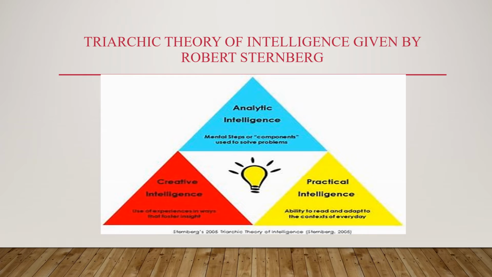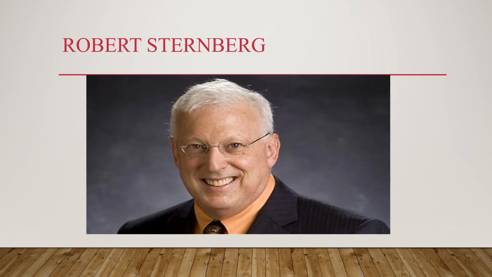So the next type of intelligence is creative intelligence. Creative intelligence is, for example, using imagination to write stories, write music or create a play, etc. Then practical intelligence. Practical intelligence is nothing but what we use in our day-to-day living. It could be doing small calculations, doing our household work and all that. So in day-to-day life, the intelligence that we use is called practical intelligence. The triarchic theory was given by Robert Sternberg and this is his picture.